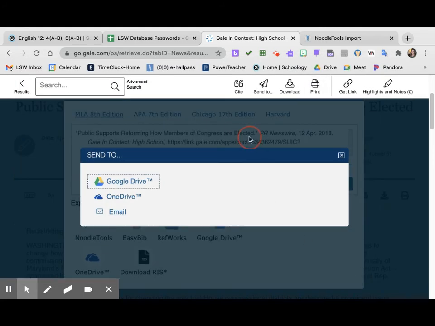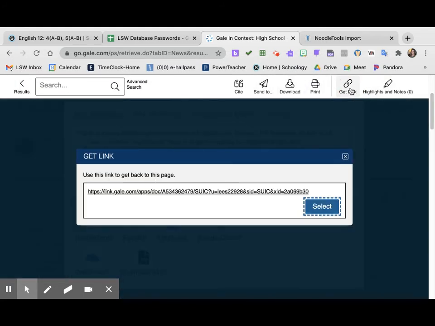The last thing I want to make sure to share with you is this link here, get link. If you want to just save the links of your articles so that you can get back to them, you're going to want to save this link, not this link. This is bad. This is good. And some databases have them on the side. This one has it at the top. If you take this one, this includes your search terms and all that kind of stuff.